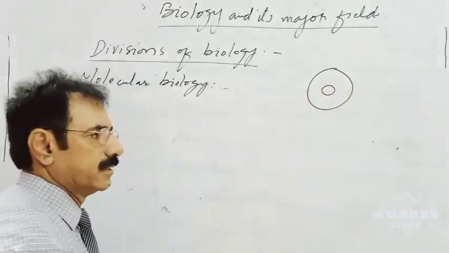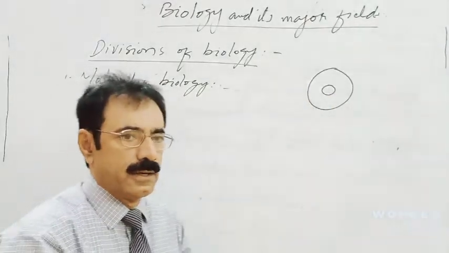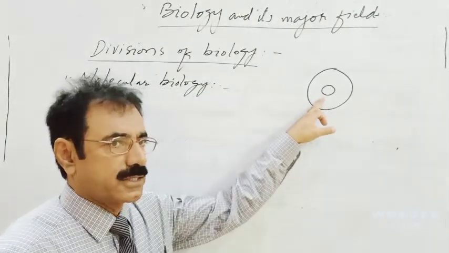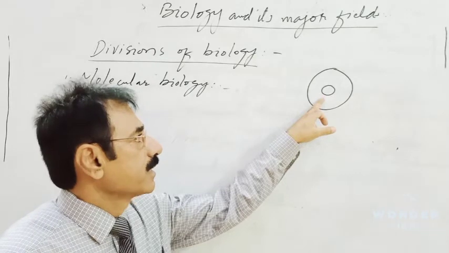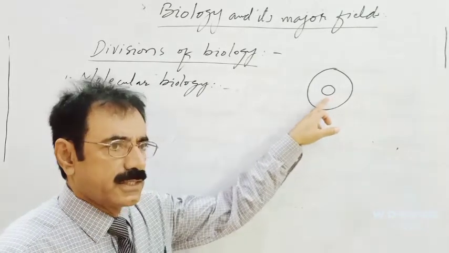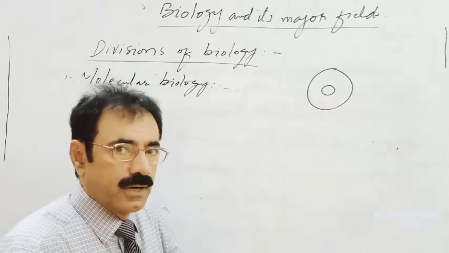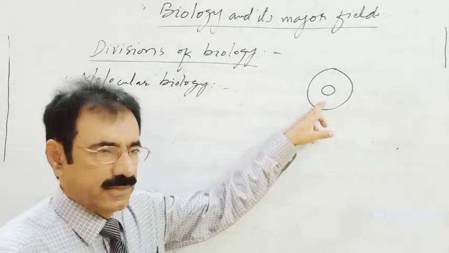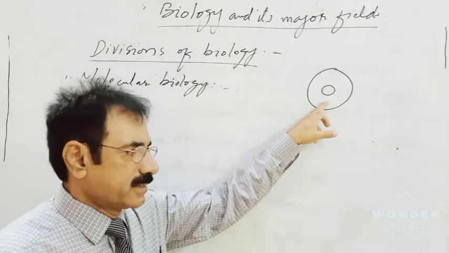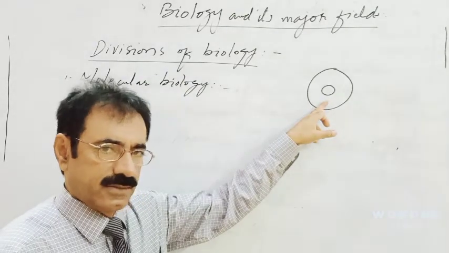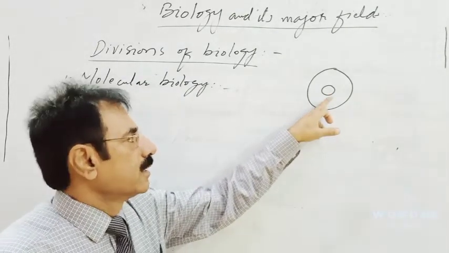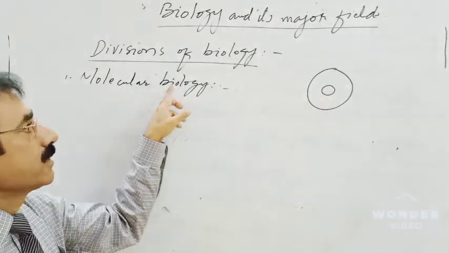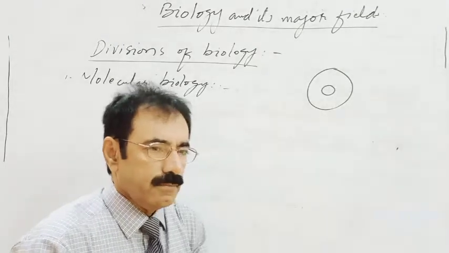Suppose this is a cell, which is commonly called a metabolic factory. Here chemical reactions in the cell take place. The substances which play a role in the biological processes and the metabolic reactions of the cell, the study of their structure and function of the molecular components, that is called molecular biology.